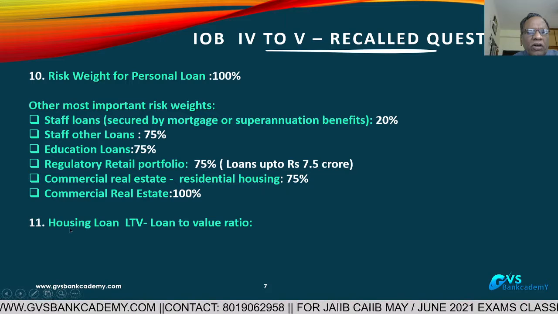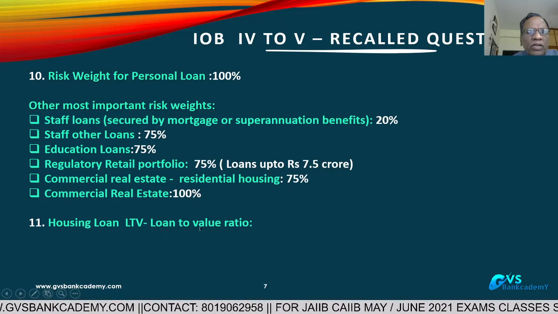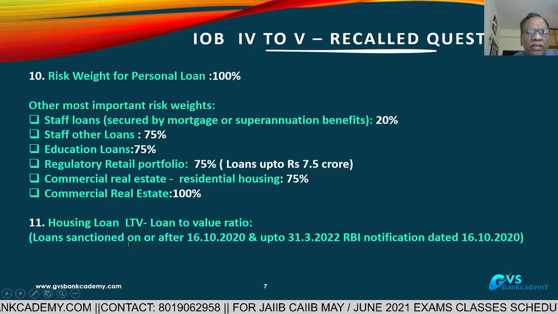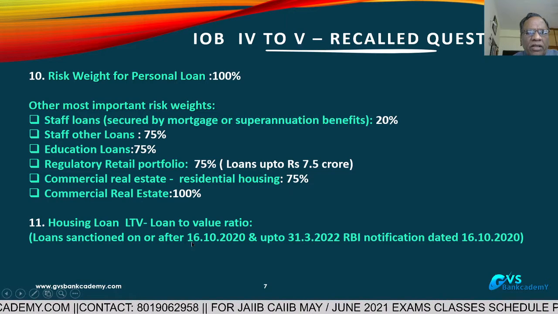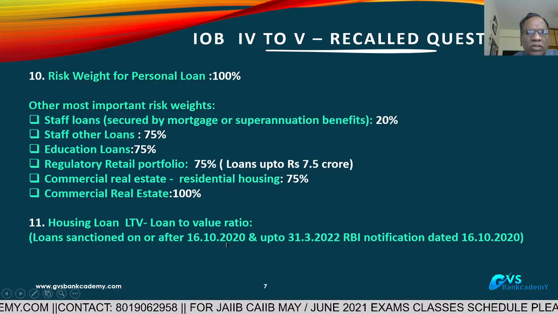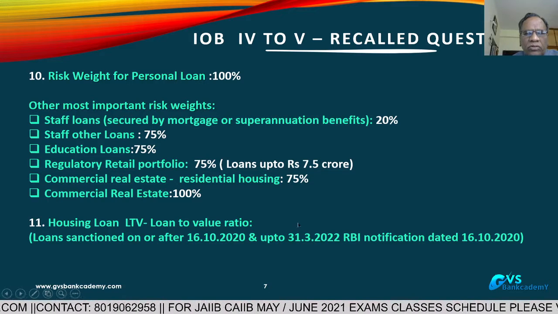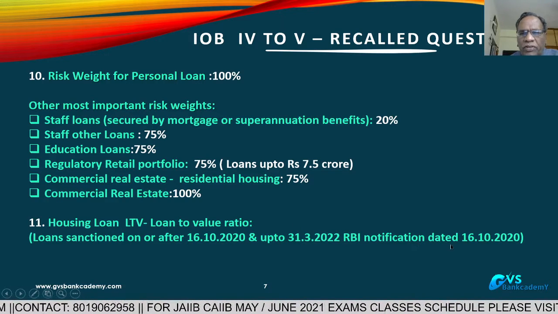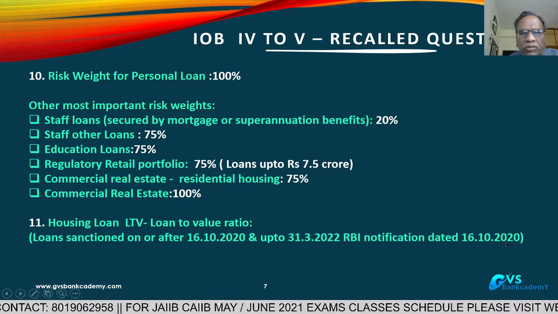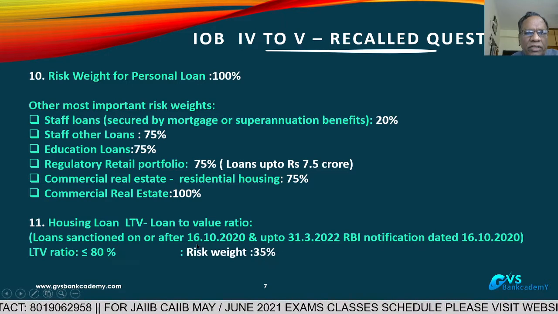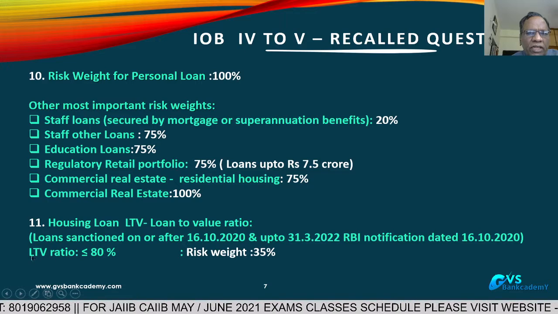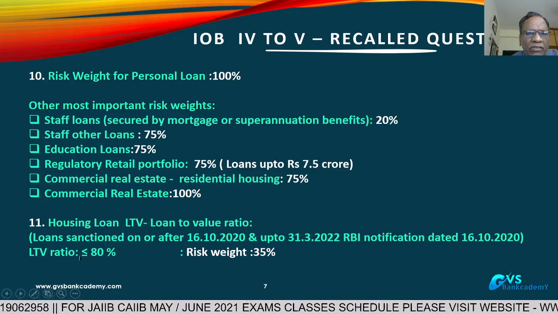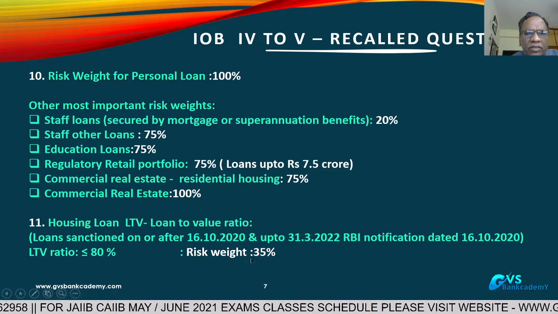11th question, housing loans, LTV, loan to value ratio. This question was also asked. Loans sanctioned on or after 16/10/2020 and up to 31/3/2022, RBI notification dated 16/10/2020. What is the risk weighted assets? Housing loan, LTV ratio, loan to value ratio less than 80%, risk weight is 35.